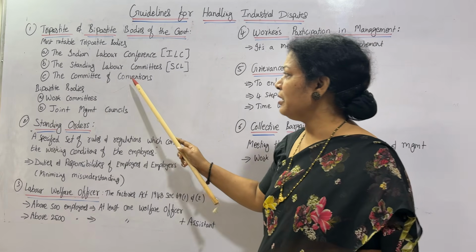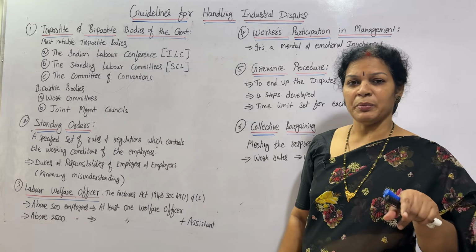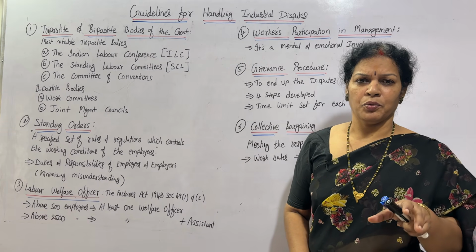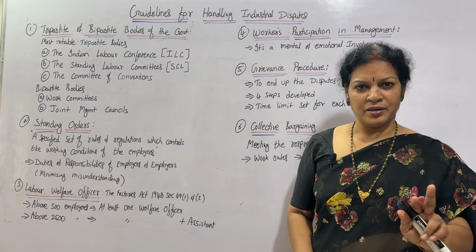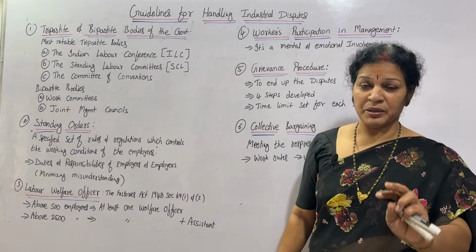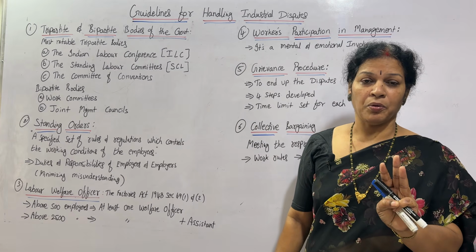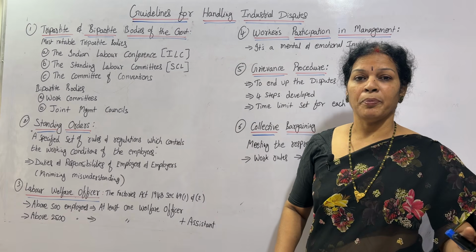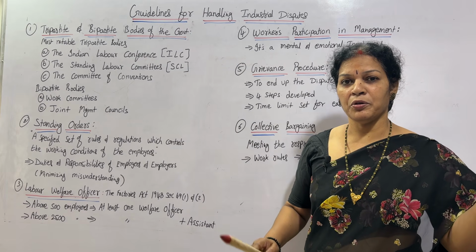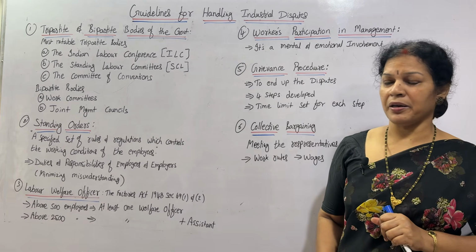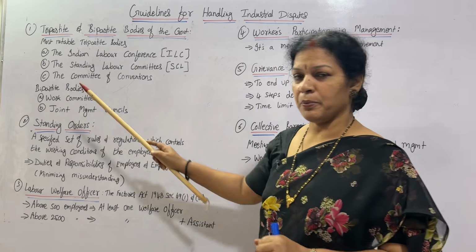The third one is the Committee of Conventions. A group of people are there, and these people are ready to solve the problem. These three committees are the tripartite bodies the government has formed. These three bodies are going to be a solution for any kind of industrial dispute. This is tripartite. And what about bipartite bodies?